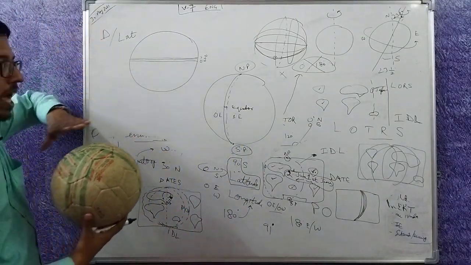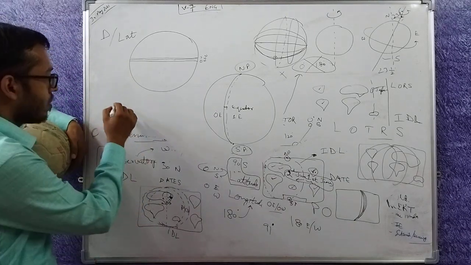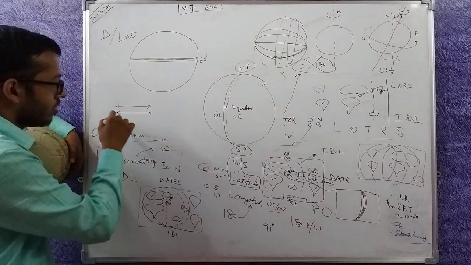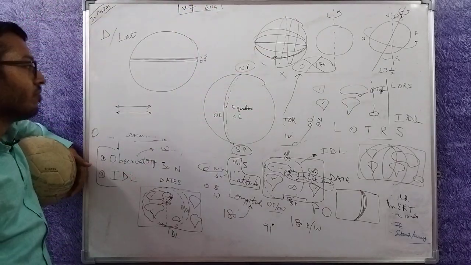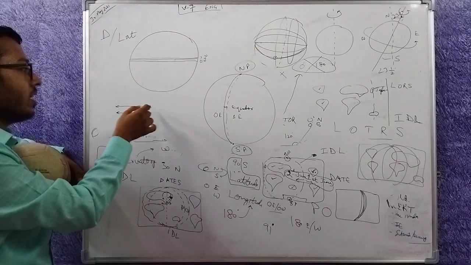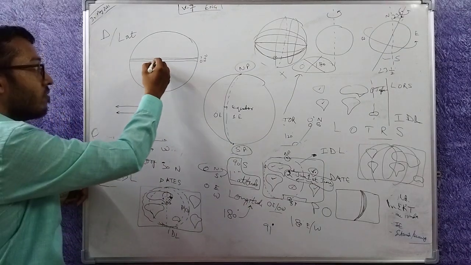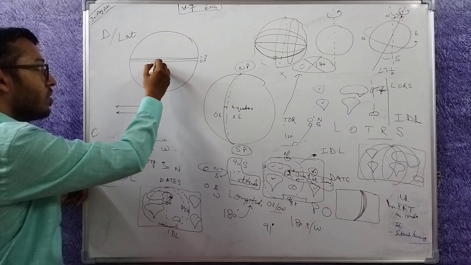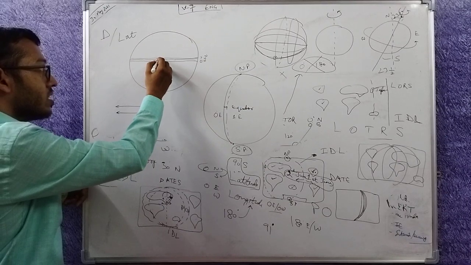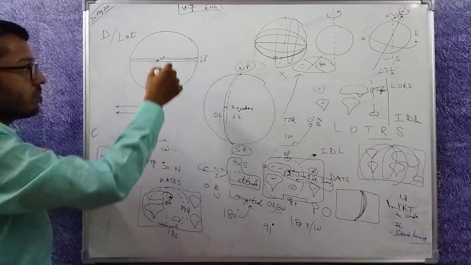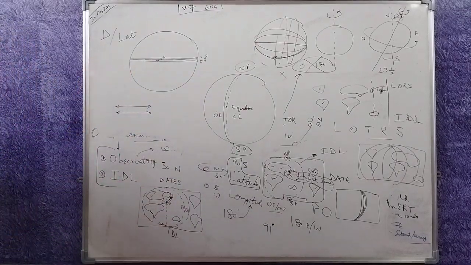These latitudes are parallel to each other. Since parallel lines never meet, they are said to meet at infinity. Since parallel lines never meet, this distance will always be there and it will be almost the same. Since Earth is spherical, this distance will be the same, this distance will be the same, and so on.